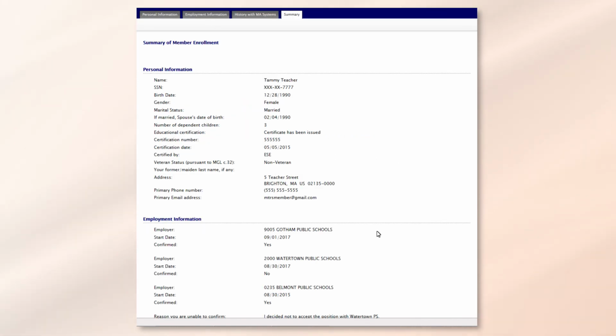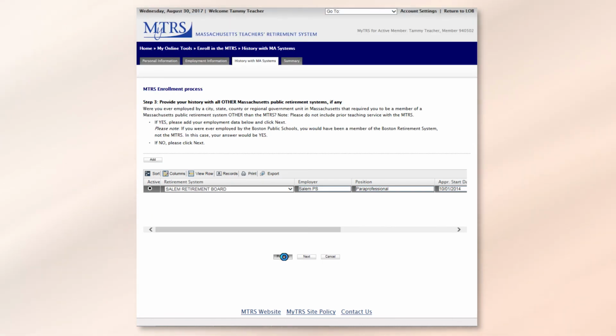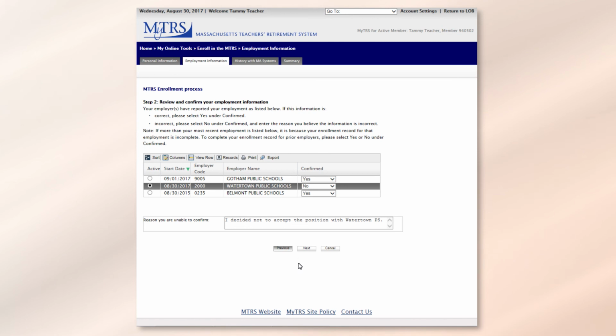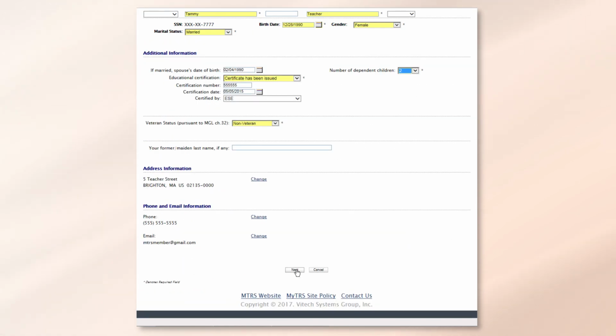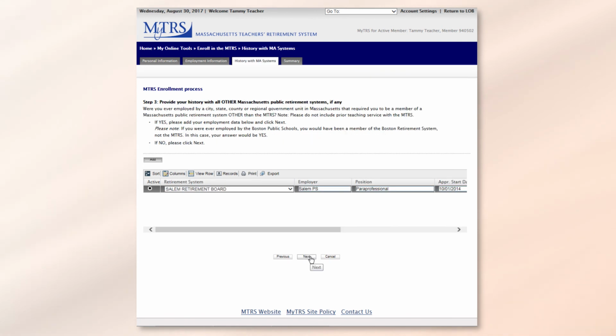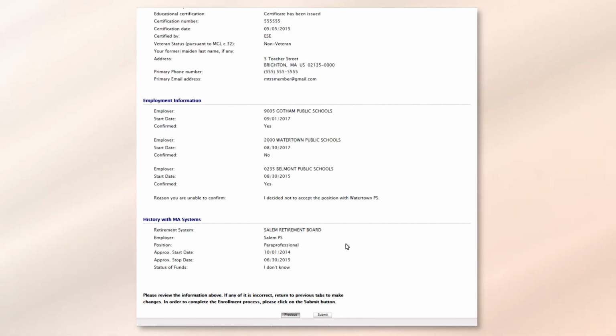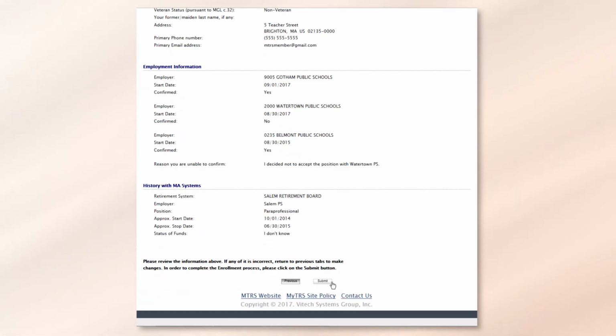The final step is a summary of your member enrollment. Please make sure that all of the information that you've entered is correct. If you need to make any changes, click Previous to get back to the page with the error. I need to go back to the main page. I actually don't have 3 children, I only have 2, so I'm going to choose 2 from the drop-down. Click Next. It will keep everything you've entered filled in. Keep clicking Next until I get to the summary page again. Everything looks good now, so I'm going to click the Submit button.